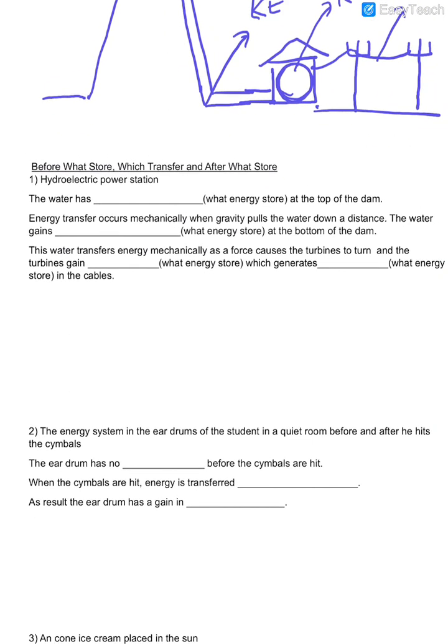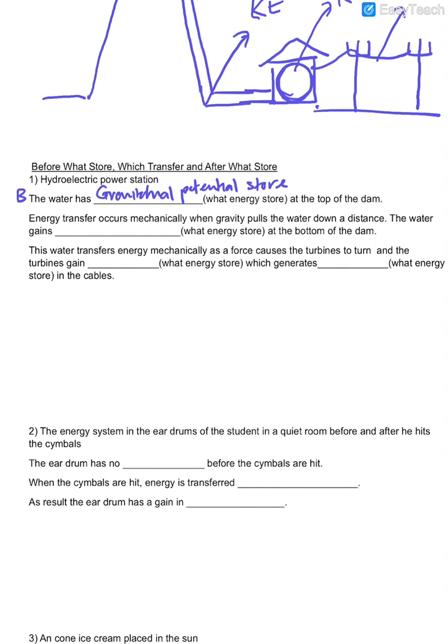You have to write things out like that. Before, the water has gravitational potential store. If you use the word energy, I don't think the teacher will mark you wrong. It's the same thing.